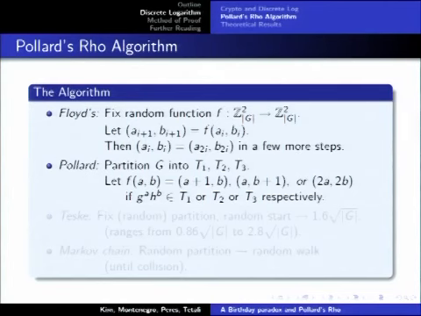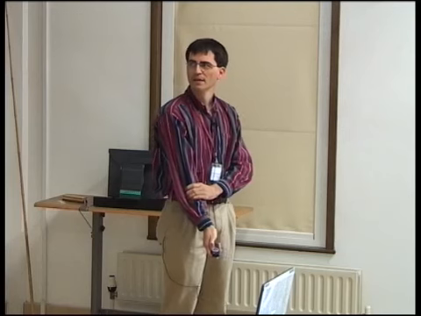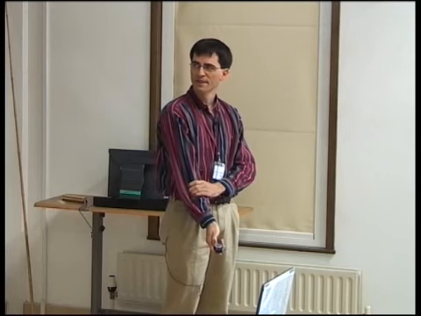So what Pollard's algorithm really is, is that we partition our group into three pieces, and the particular random function we'll be choosing will be either increment the first term, increment the second term, or double both of them. That's based on whether the group element we're getting here is in the first, second, or third partition.